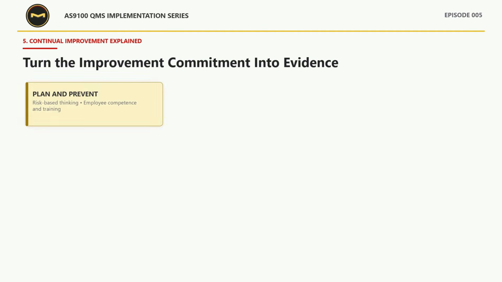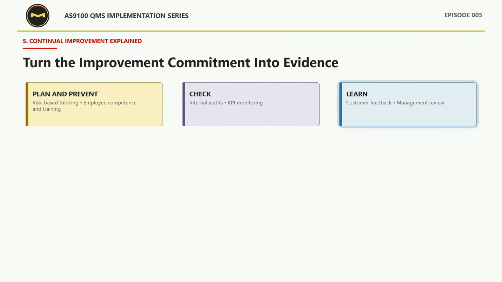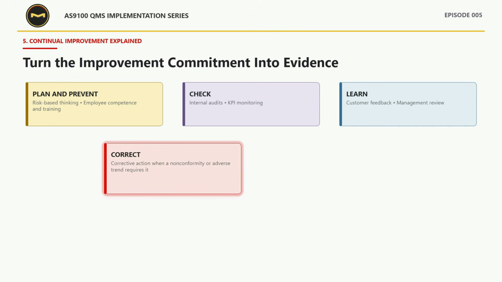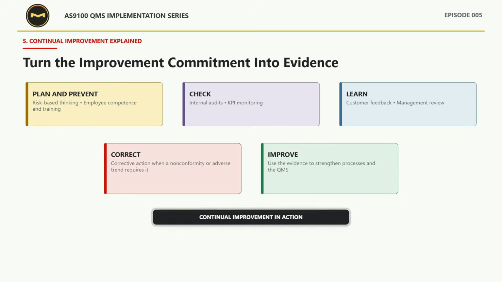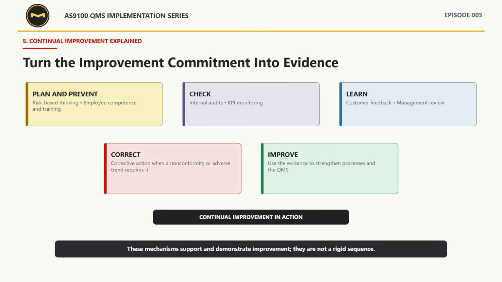The commitment to continual improvement cannot remain an abstract promise. It has to become visible through the system. Risk-based thinking, competent people, and effective training help the organization anticipate and prevent problems. Internal audits and key indicators show how processes are performing. Customer feedback and management review help the organization learn, while corrective action addresses nonconformities and adverse trends when they arise. Taken together, this evidence shows whether processes and the quality management system are actually getting stronger. These mechanisms support improvement, but they should not be treated as one rigid sequence.